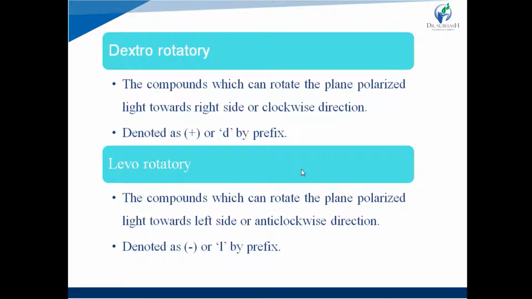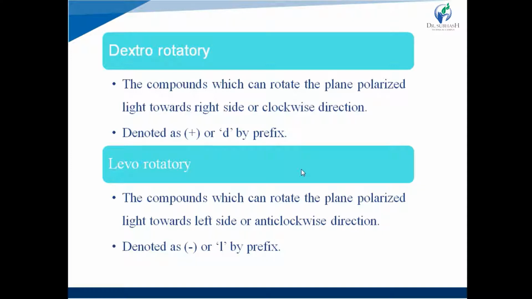On the basis of the direction of rotation of plane polarized light, enantiomers can be denoted as dextrorotatory or levorotatory. Now, what is dextrorotatory?